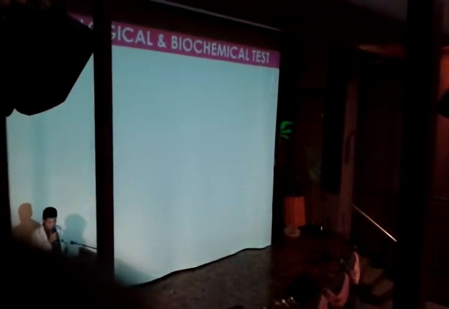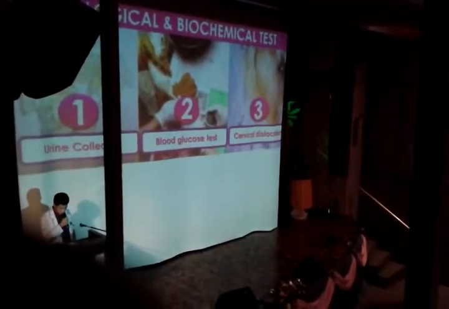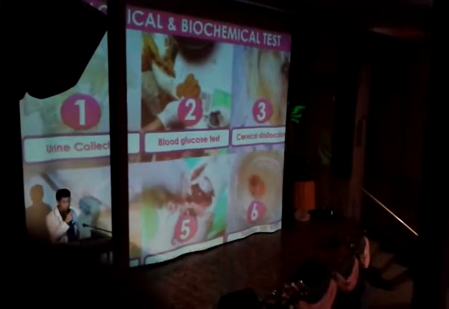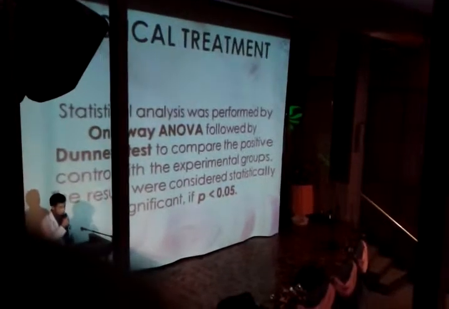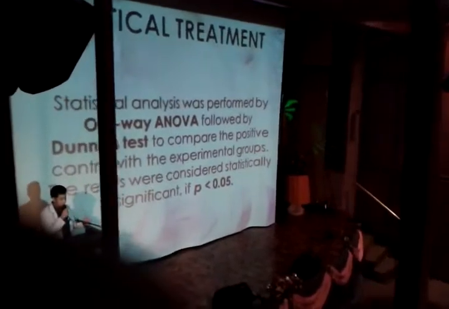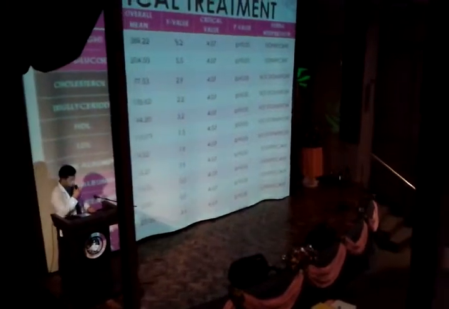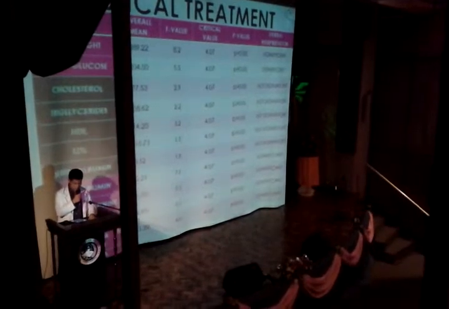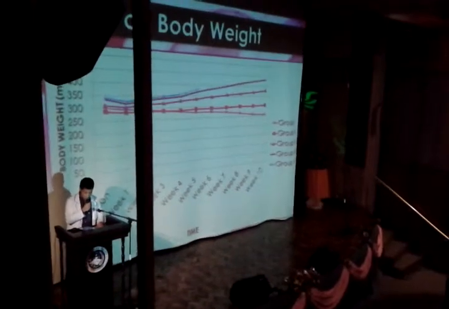In biological and biochemical tests, urine collection, blood glucose test, cervical dislocation, intracardiac blood collection, isolation of kidneys, and fixation of kidneys in 10% buffered formalin were performed. Statistical analysis was performed through one-way ANOVA, followed by Dunnett's procedure. The result was considered statistically significant if the p-value is less than 0.05. Body weight, blood glucose, urine albumin, serum and urine creatinine, and urea nitrogen were all found significant. Only group 1 showed a decrease in the body weight, while the others increased.